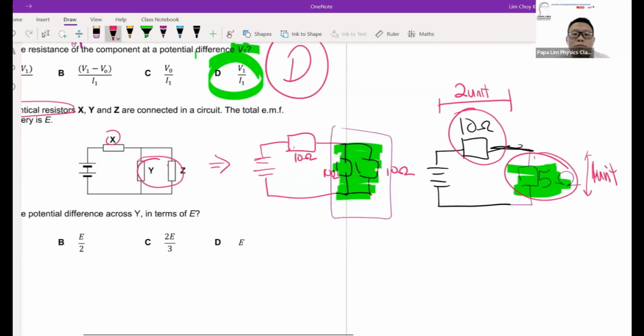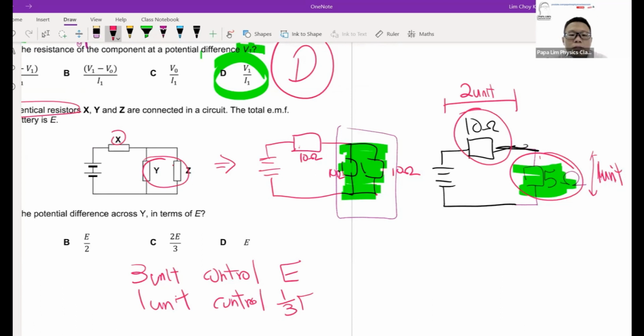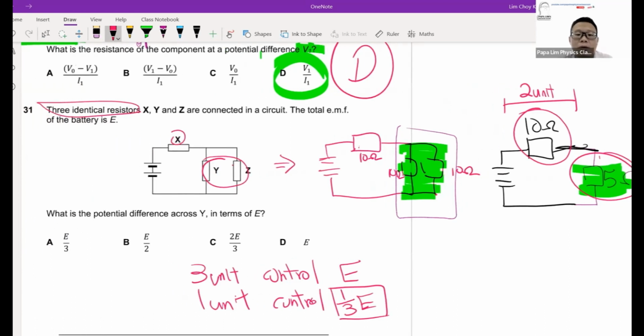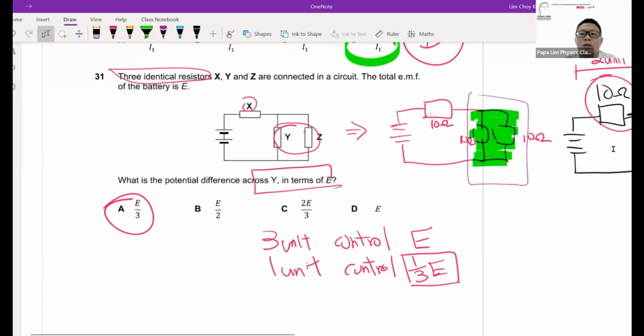So with 3 units in total controlling the EMF based on potential divider, 1 unit will control 1/3 of the EMF, which is what the 5 ohm is controlling. And this tells us that the answer for the potential difference across Y is 1/3. So just take note of how we can use potential dividers and the series and parallel properties to our advantage.